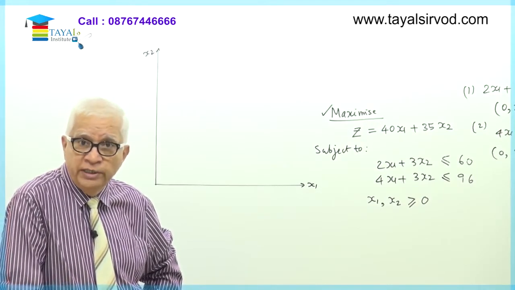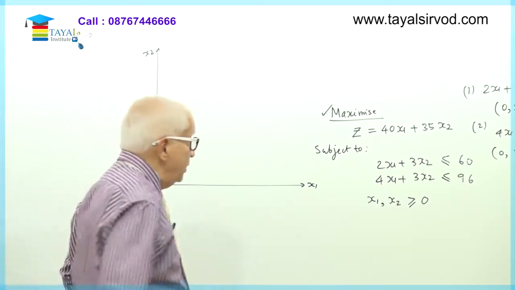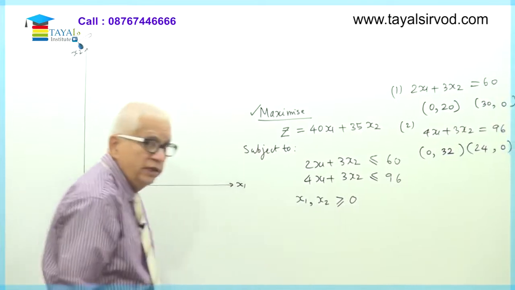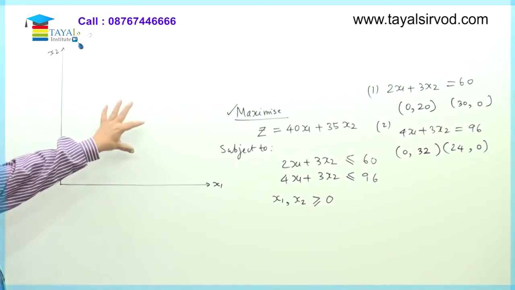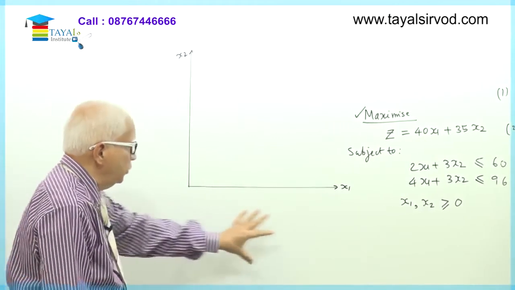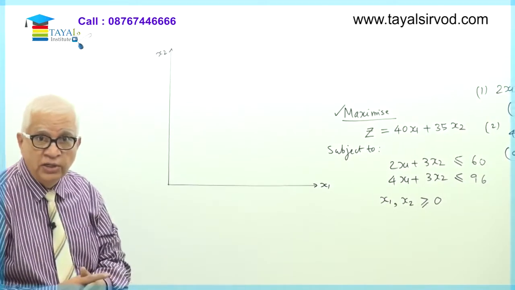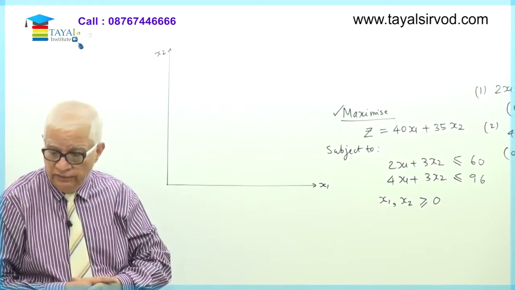Now we need to plot these on this graph which we have opened. Since x1, x2 values will always be only positive, we are concerned with the first quadrant of the graph. We are not going to go here, we are not going to go here, and we are not going to go here. In other words, my graph must lie in this quadrant. This is called the first quadrant.